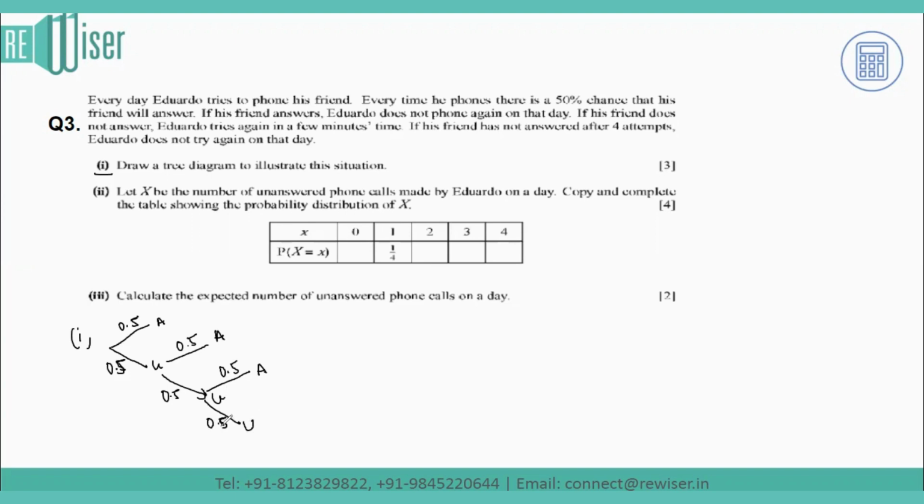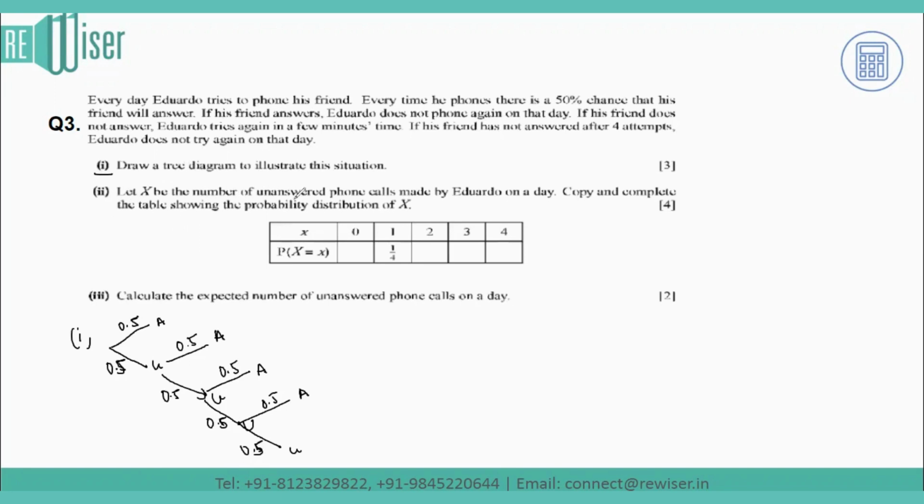So this is 3 times he has made a call. Now he tries the final attempt, makes a call. If it is answered, the probability is 0.5, and if it remains unanswered, the probability is again 0.5. After 4 attempts, he does not make any call on that day. So this is the tree diagram and the answer for the first part of the question.